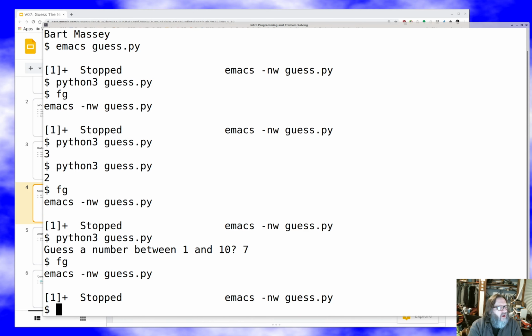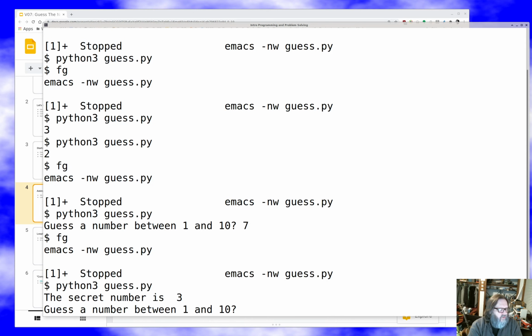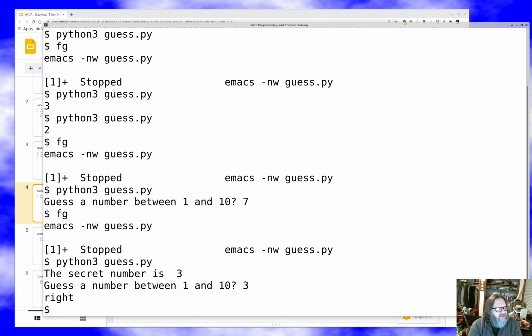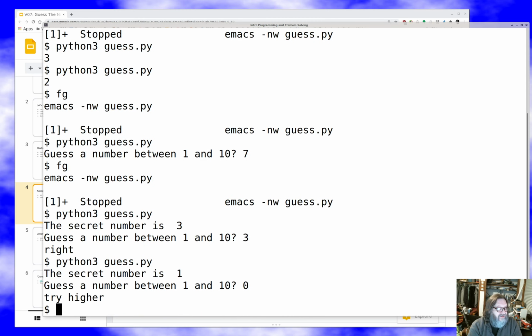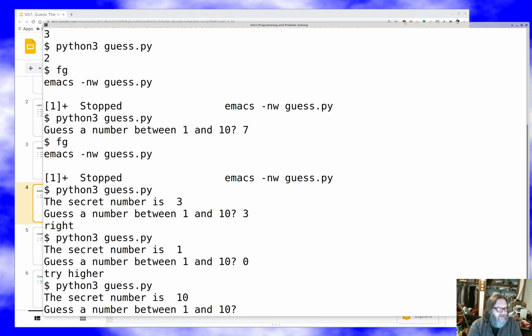There again, always just keep trying it, making sure it still runs. Guess the number between 1 and 10. We know the secret's 3. So what happens if I guess 3? Hey, it says I'm right. Let's try it again. This time the secret number is 1, so I can't really guess less than that. I mean, I can guess 0. Nobody can stop me. Right now it accepts that, which is kind of an interesting situation. We might want to put some checking in for that, maybe.